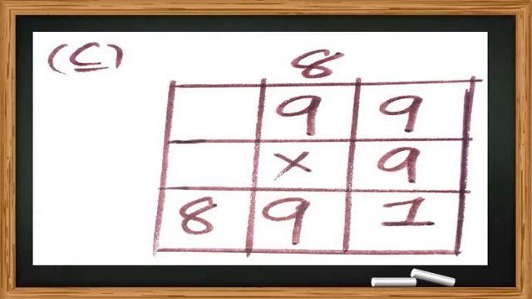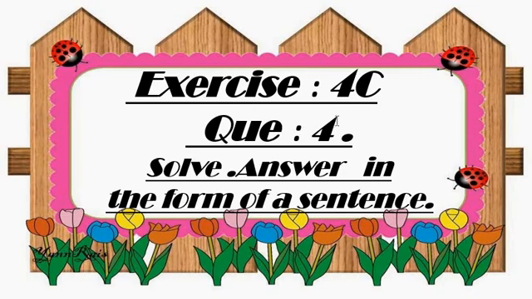Now students, we move on to exercise number 4C, question number 4. First of all, question number 1 and question number 2 we are not performing. Both are cancelled, but we have done question number 3. Again and again I am repeating, students. So question number 3 is done, and now we are going to learn question number 4.